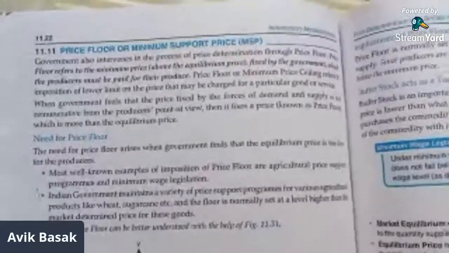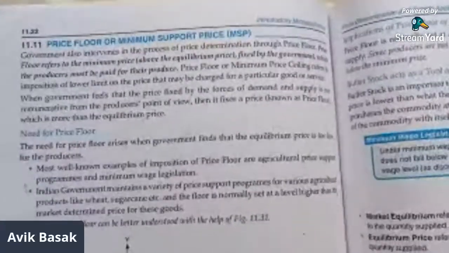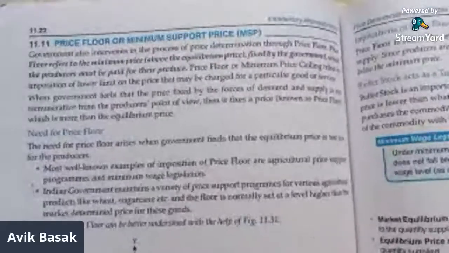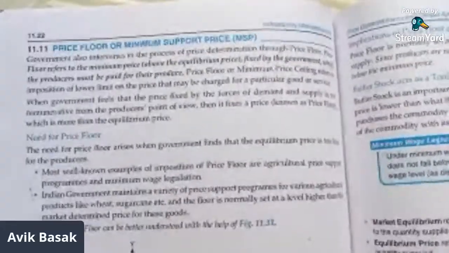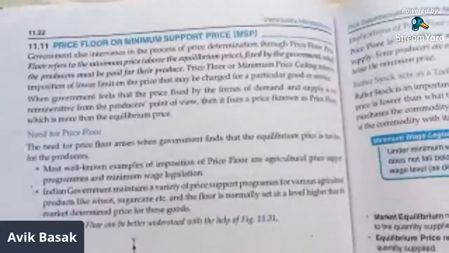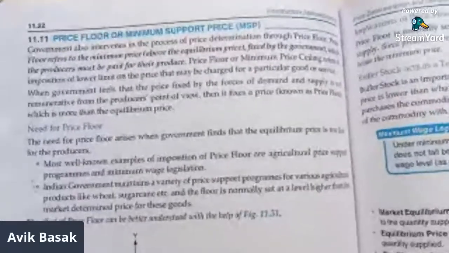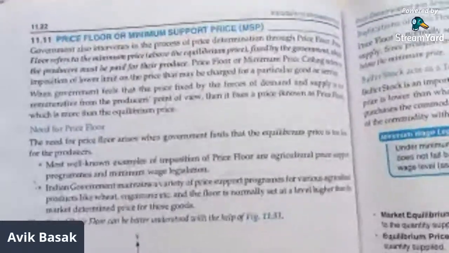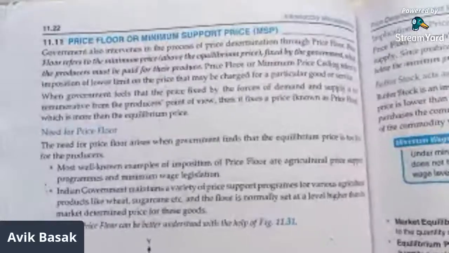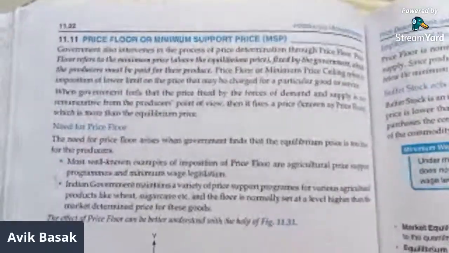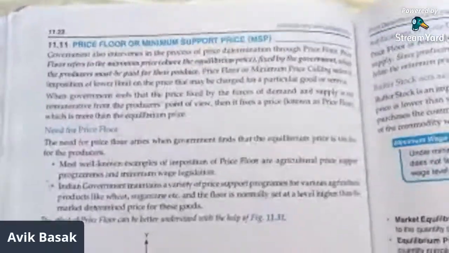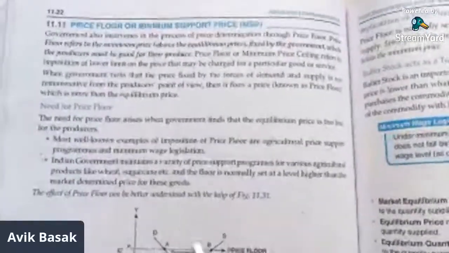Some minimum price should be paid to the producers for their produce, because they are also producing the good. They also bear some cost. So the minimum price the producers must get. Now who will set it? Okay, now see.